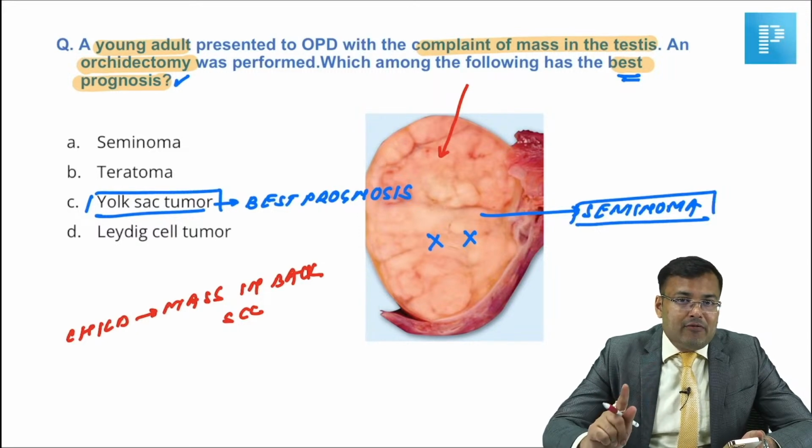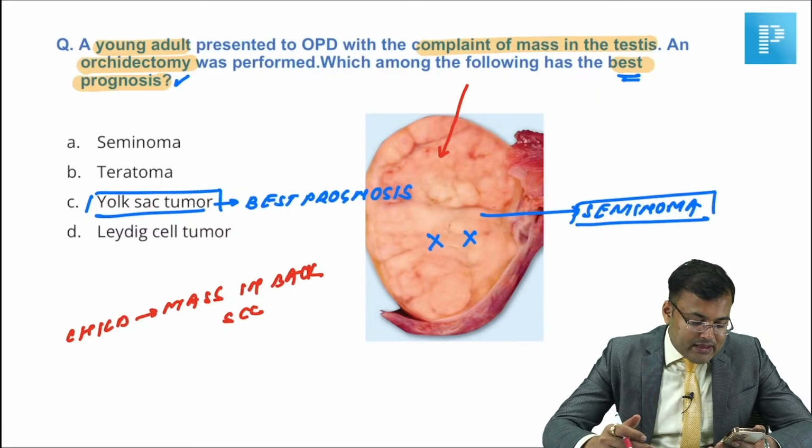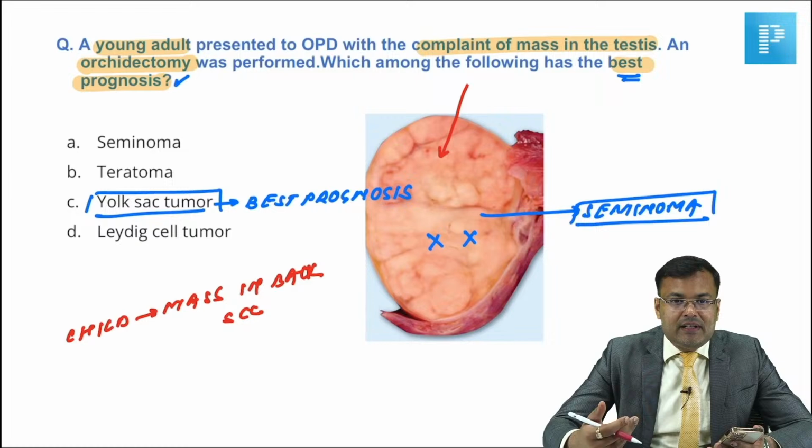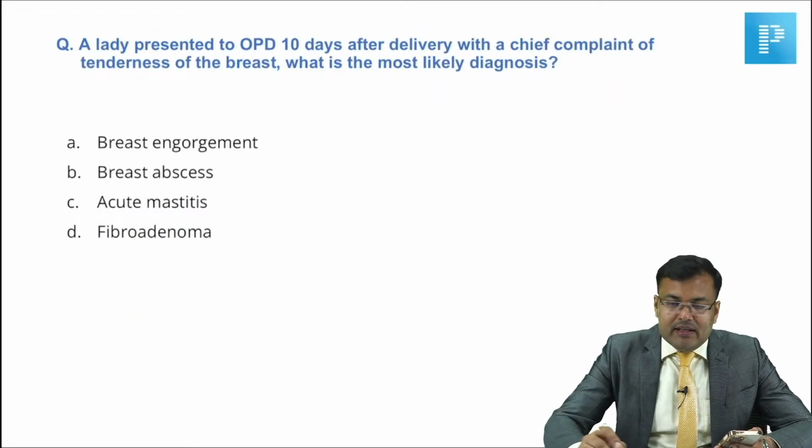So it depends on the language, it depends on the exact image. A similar image was there and somebody is saying that it was the cut section of testis. So I explained both. Clear? Best prognosis is seen in yolk sac tumor.